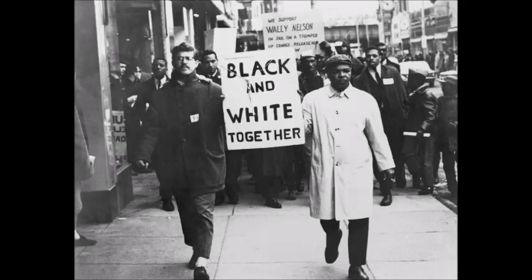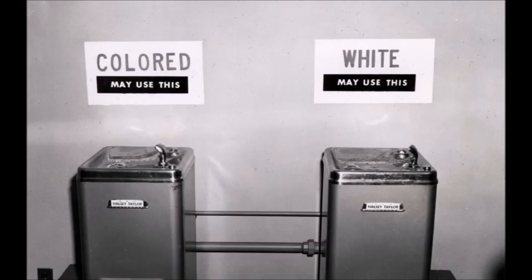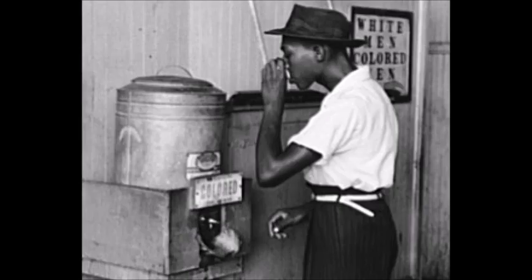Integration of schools in Civil Rights America. In the 1950s and 1960s, African Americans were segregated in every aspect of life. Whites and blacks had separate water fountains, bathrooms, restaurants, stores, but most importantly, they had to attend different schools. This was the time period known as the Civil Rights Movement, which was a movement for African Americans to have the same rights and use the same facilities that the white Americans were able to.